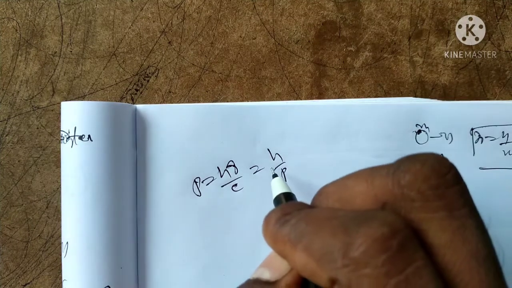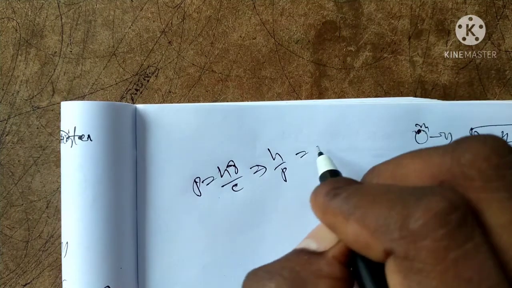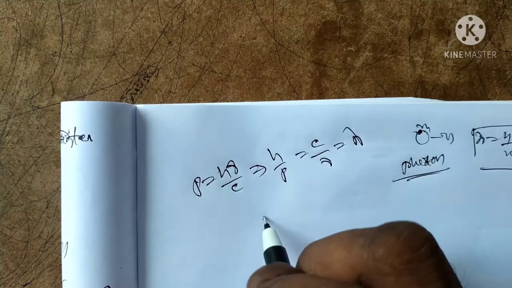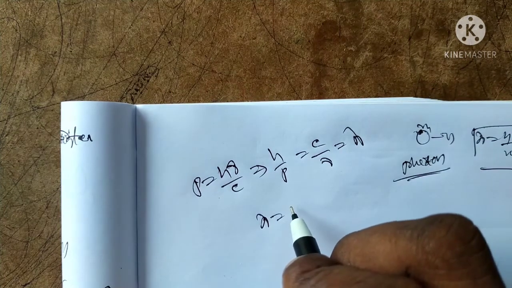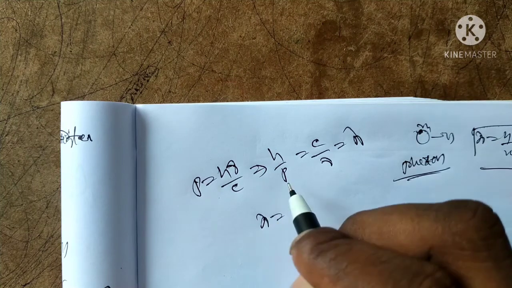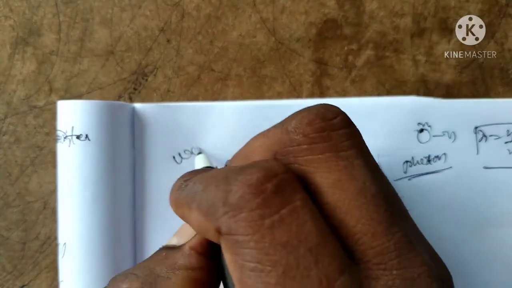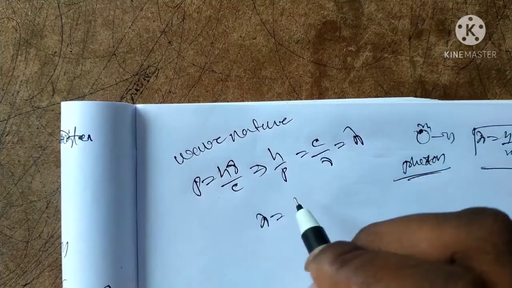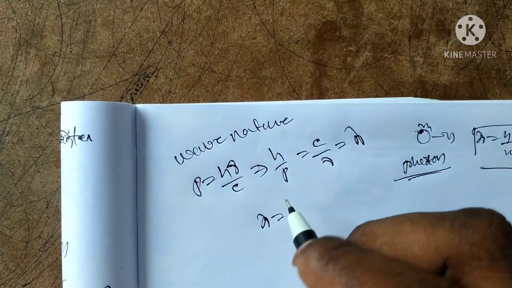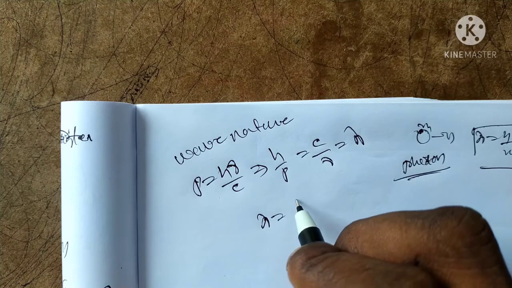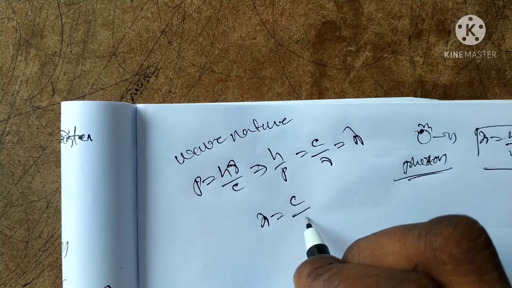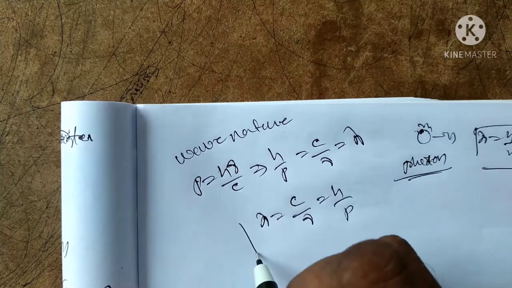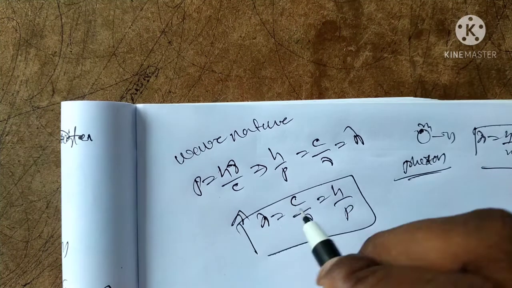From here, h by p is equal to c by nu. That is lambda. Lambda is equal to c by nu or h by p. That is the wave nature.